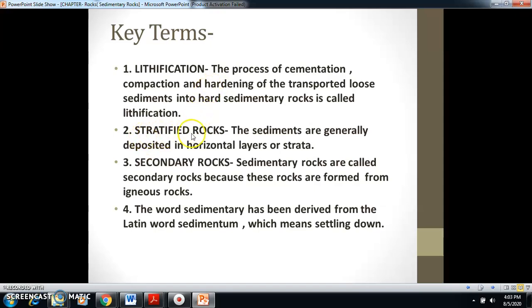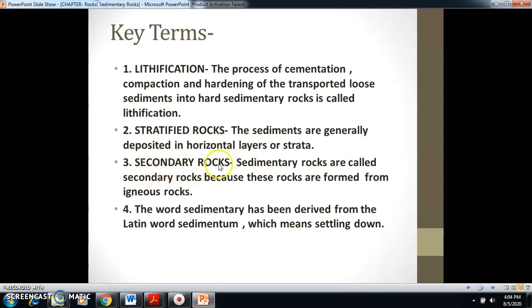Next is stratified rocks. The word strata means layer. As we know, when a river brings sediments from the mountain and deposits them in horizontal layers or strata, sedimentary rocks are formed, which are also known as stratified rocks because these rocks are formed in horizontal layers.